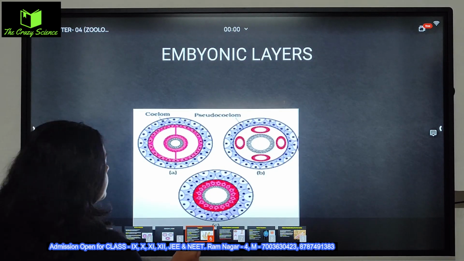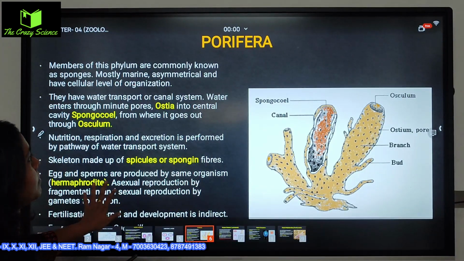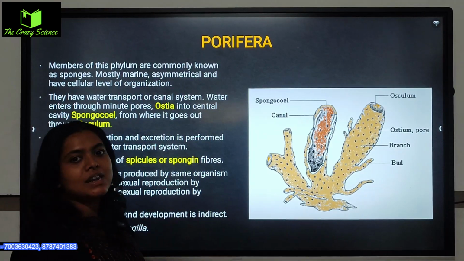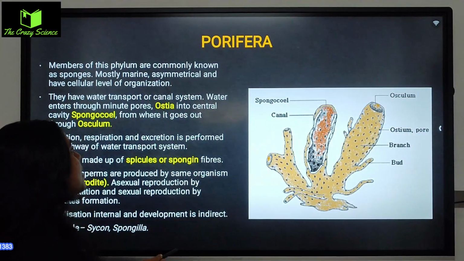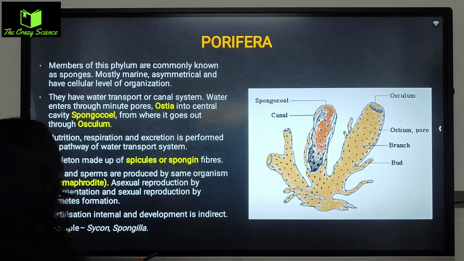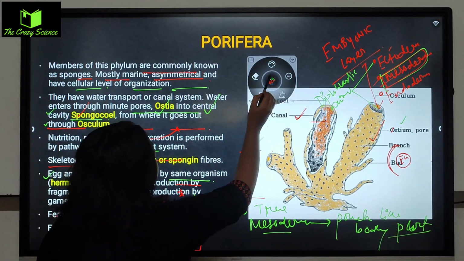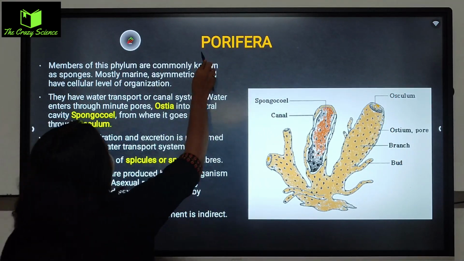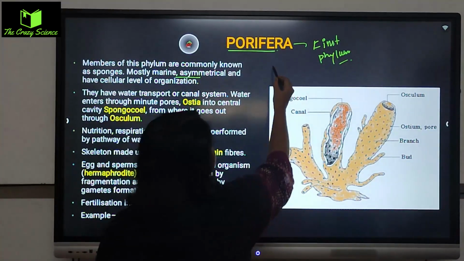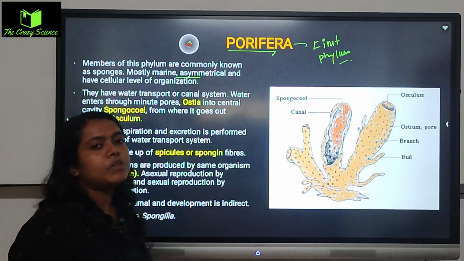Next, আমাদের first phylum হলো, that is phylum Porifera. This is the first phylum and this is present, you will get to see in the marine, in the water. ঠিক আছে, water এ আমরা দেখতে পাবো this particular phylum and this is the first phylum. So Porifera, as I said also that it is the first phylum of the animal kingdom.